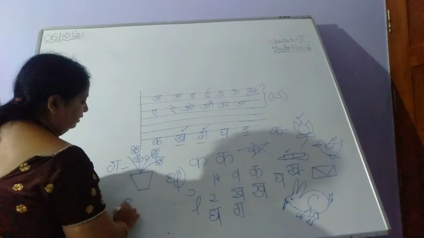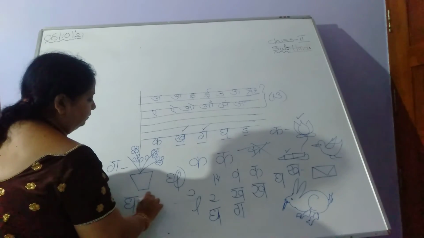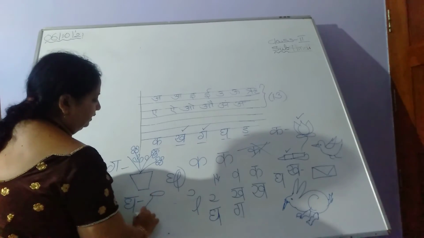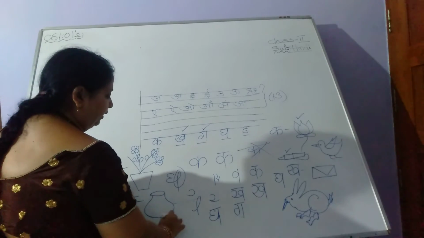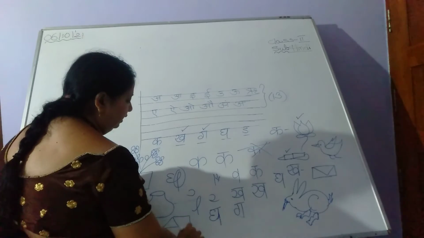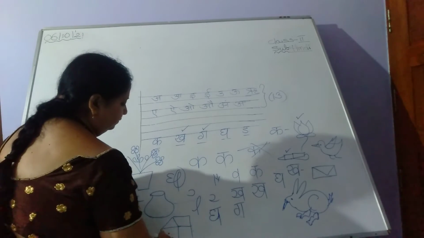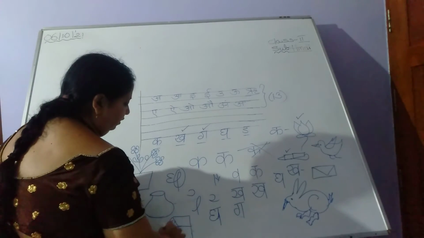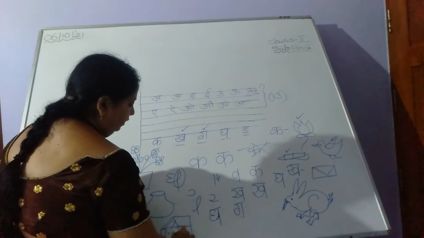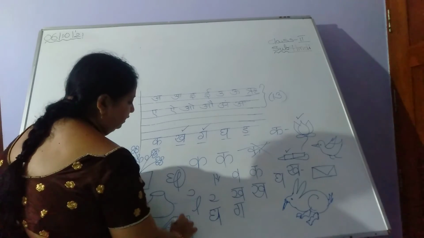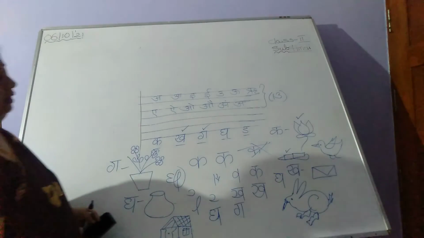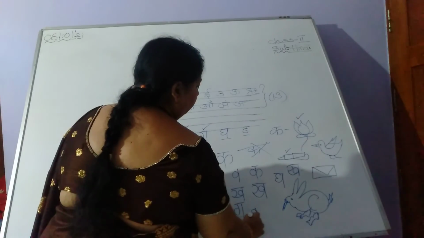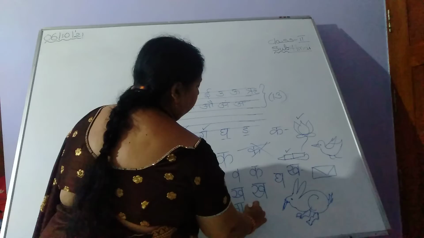Then what is the next letter? G. G comes for what? Which picture? Yes, that is ghada, pot. Or you can write ghar. G say ghar. Is it clear now? Yeah. This is G say ghar. Okay, children. And Ni say khali. Ni say khali. That's it.